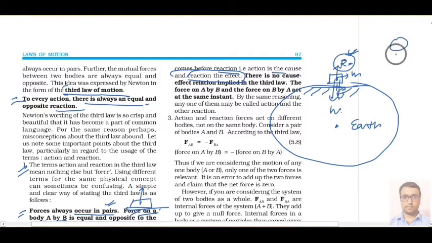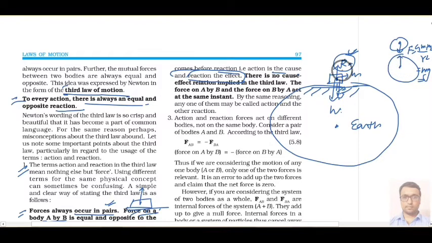When you study the chapter gravitation, you will learn that any two objects in the universe attract each other with some amount of force, G m1 m2 upon r square, and that is equal to mg, weight of any object.